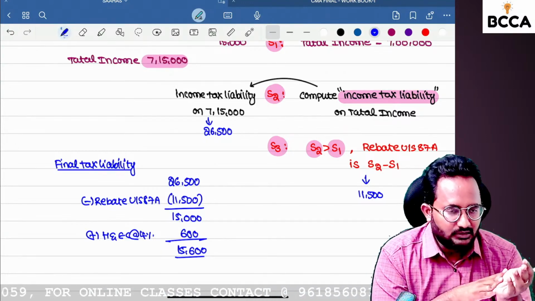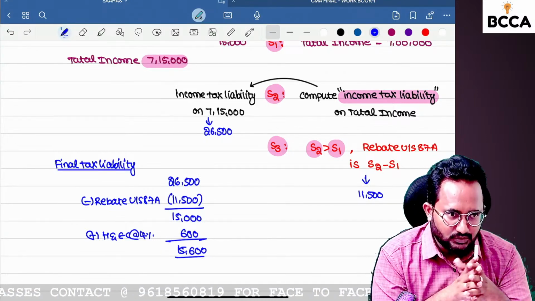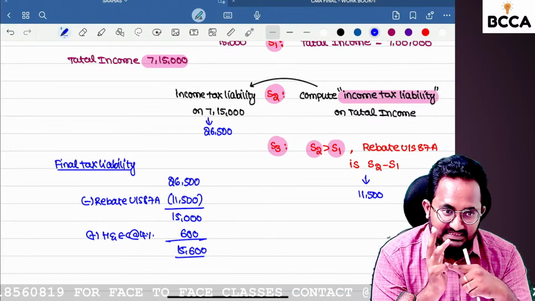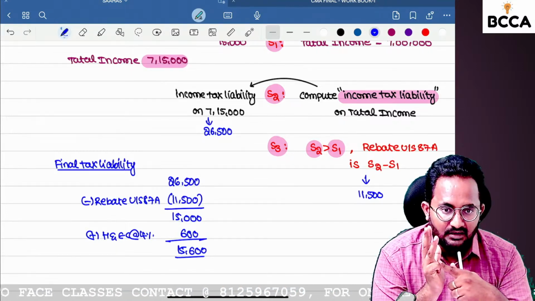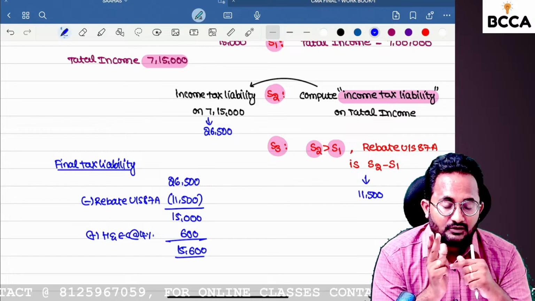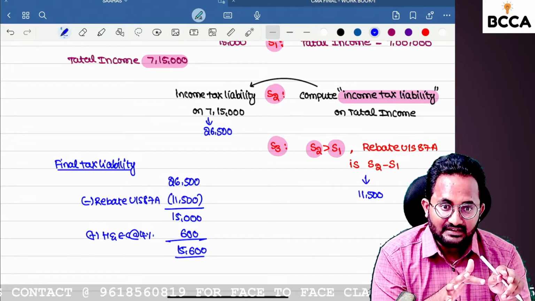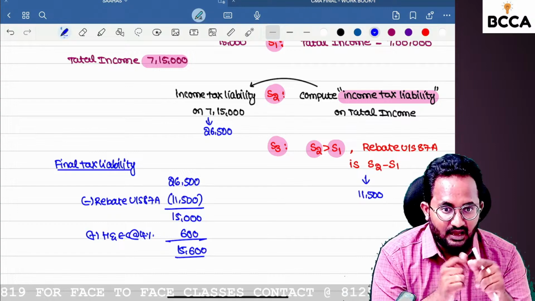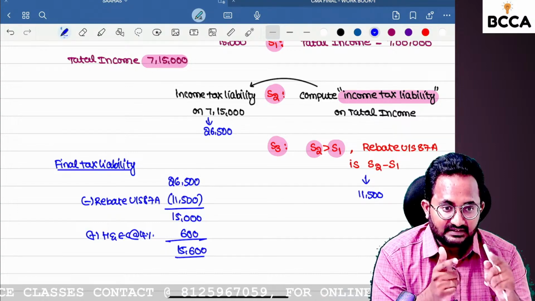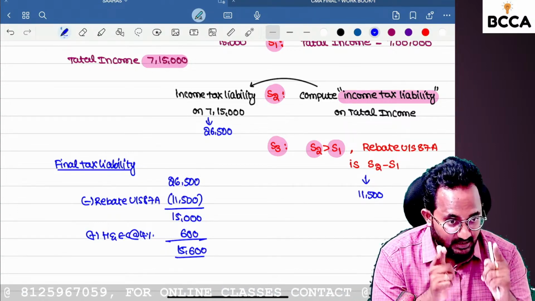So, have you understood what changes were made in the Finance Act 2023? First, they have made changes in the surcharge. Second, for individual, HUF, AOP, BOI, AJP, the normal tax rate is now optional, and the default tax regime is section 115BAC. And they are introducing one more optional tax rate for cooperative societies, section 115BAE.